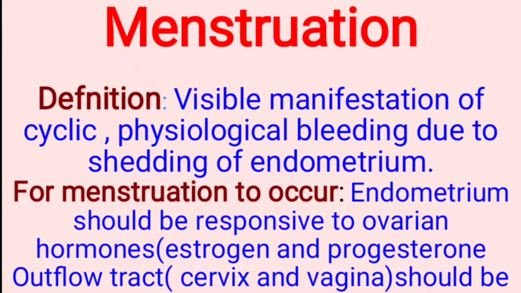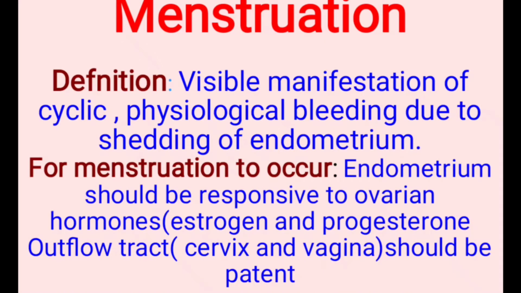So today's topic is menstruation. Let's discuss the definition of menstruation: the visible manifestation of cyclic physiological bleeding due to shedding of endometrium. The shedding of endometrium that takes place and causes bleeding through the vagina is called menstruation. It is cyclic and physiological.